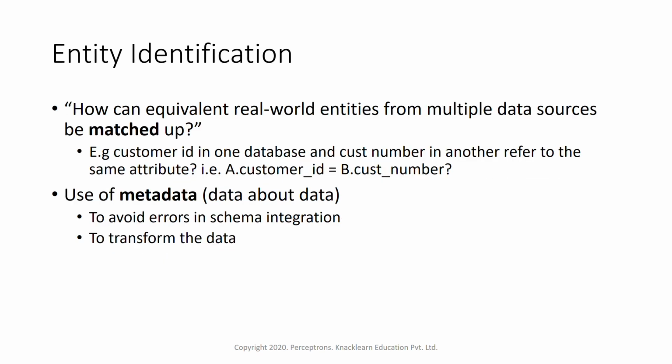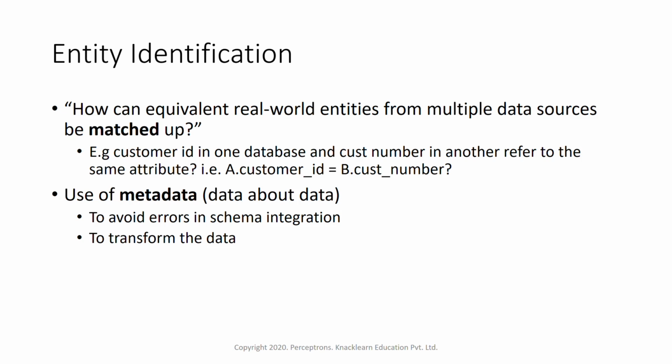So first is the entity identification issue. It is about how equivalent real world entities from multiple data sources can be matched up. Suppose we have an entity as customer ID in one database and customer number in another database. These both are the same thing. Customer ID in one database is equal to customer number in the other database. Both of these entities are the same, but the name is different. So here we have to identify that they are the same thing.